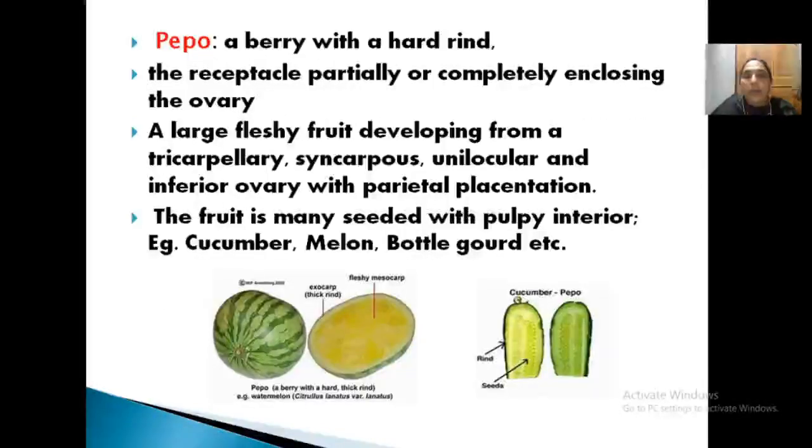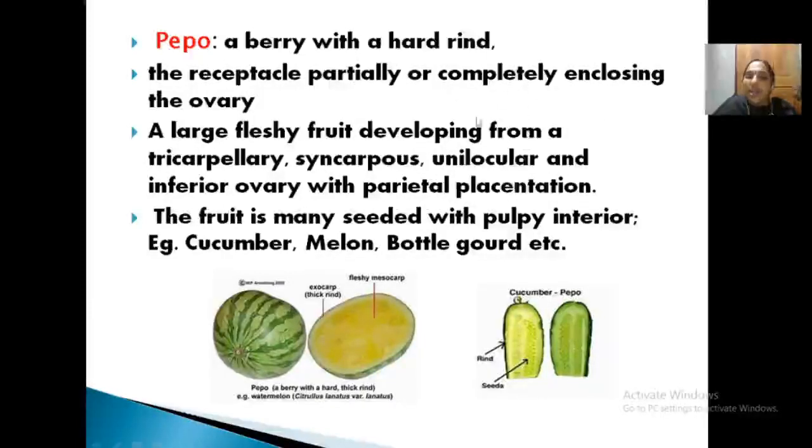The third one is peppo. Peppo is also a berry with a hard rind. When you take the example of cucumber or watermelon, the outer skin is very hard. That is the hard rind, with a receptacle completely enclosing the ovary. It is a large fleshy fruit that usually develops from a tricarpellary syncarpous unilocular ovary. You already studied parietal placentation. I gave cucumber as an example. When you cut the cross section, you can see 3 chambers. Clear? But it is actually unilocular. That is parietal placentation. So it is a large fleshy fruit and the outer skin is hard.